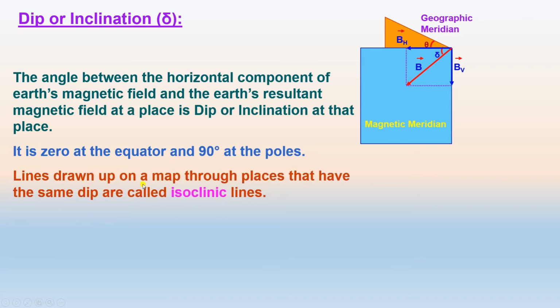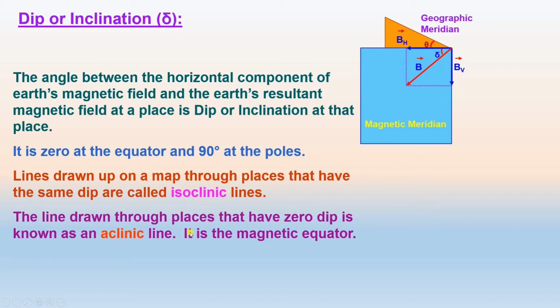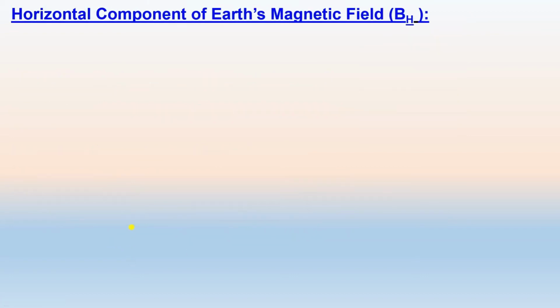Lines drawn on the map through places that have the same dip are called isoclinic lines, and the line drawn through the places that have zero dip is called the aclinic line. It is at the magnetic equator.